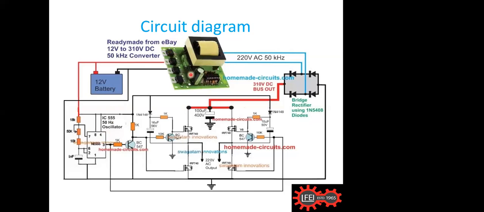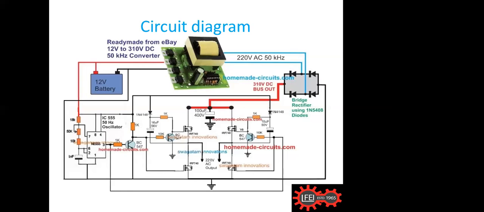There it was a block, but here it is ready-made. If you give it 12 volt input, we get a 220 volt AC output at 50 kilohertz. You see the frequency of this. This is a very high frequency output, because this one is working at 50 kilohertz, whereas the oscillator before is working at 50 hertz.